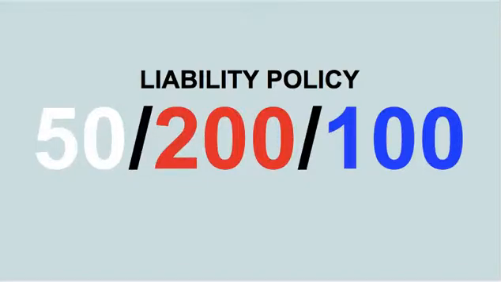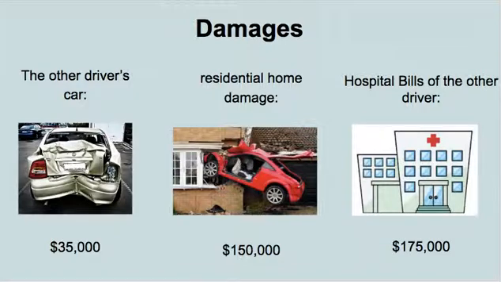What that means is that John's insurance company will pay $50,000. The maximum they'll pay is $50,000 to one individual and $200,000 the maximum for the entire incident and $100,000 towards his medical bills. So, looking at this, the other car was $35,000.